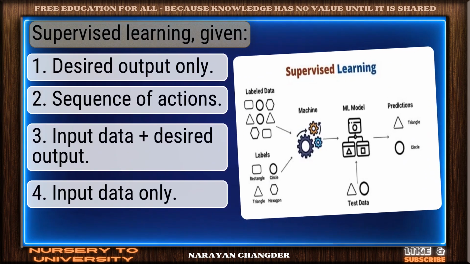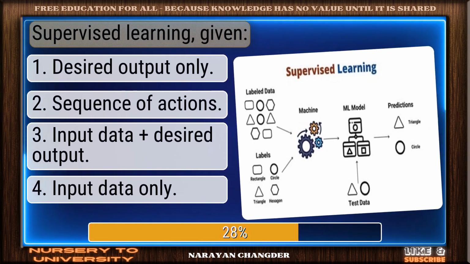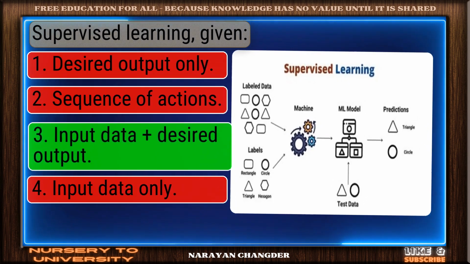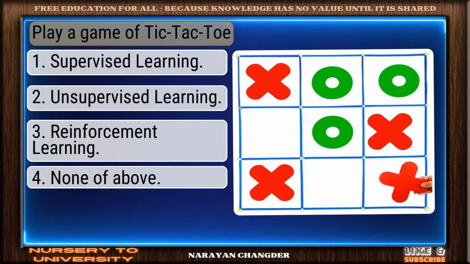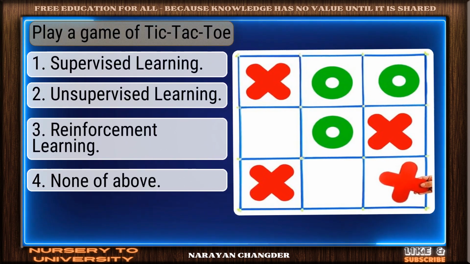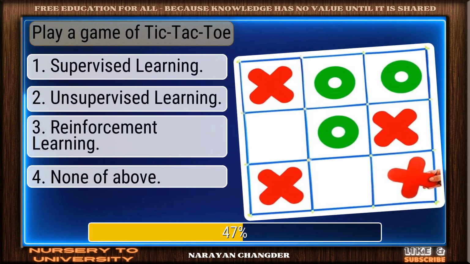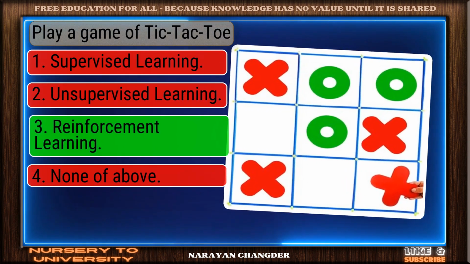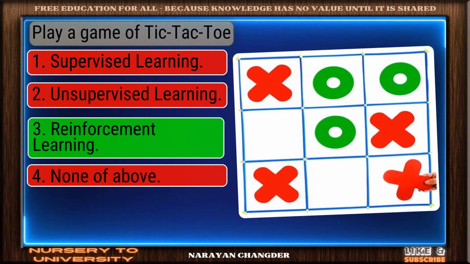Question number 63. Supervised learning given. Valid point. Input data plus desired output is true. Question number 64. Play a game of tic-tac-toe. Great thinking. Reinforcement learning is the right choice.